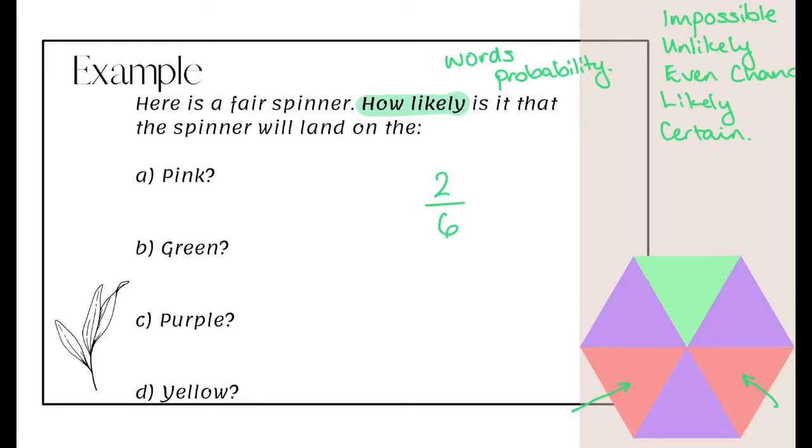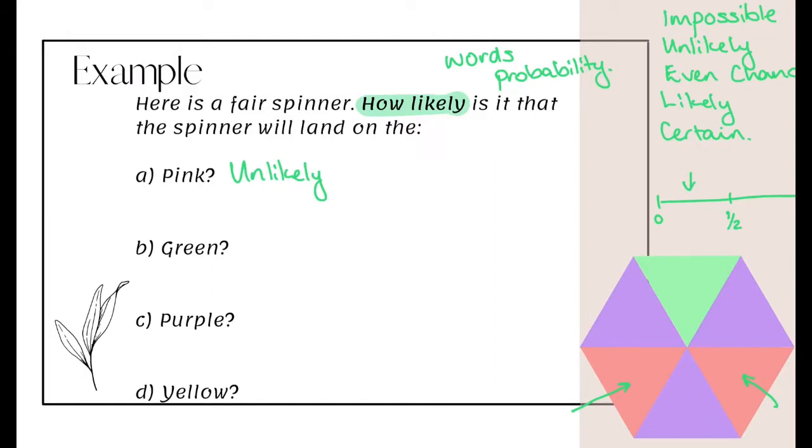Remember our probability scale, we've got 0 and 1. The even chance was a half. Now 2 over 6 is going to fall on this side, so that is going to be unlikely. Okay, so let's have a look at the next one. What is the probability, or how likely is it that the spinner is going to land on green?